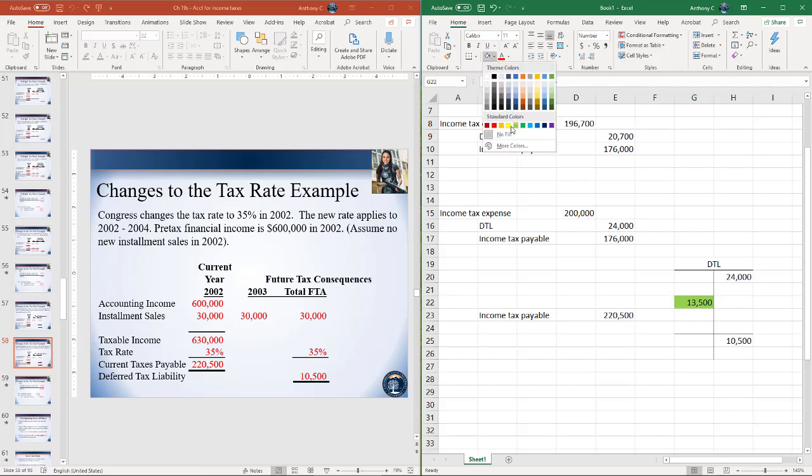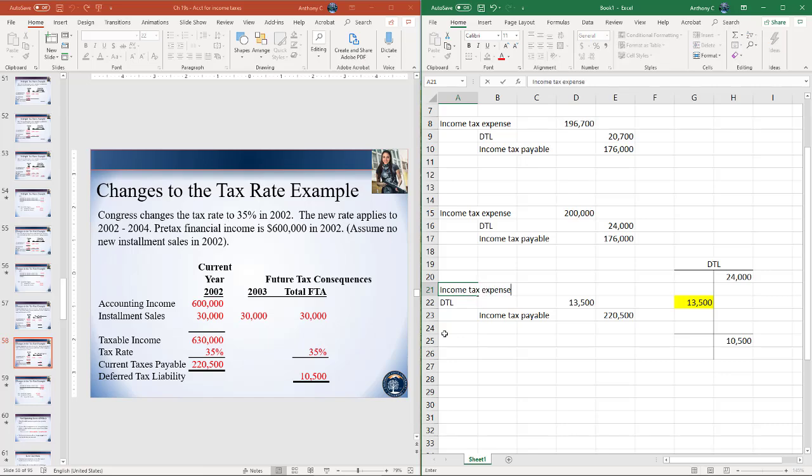This will be our plug number. Since we made a debit to the DTL account to get to our desired ending balance, we'll carry that through to our journal entry. And again, income tax expense should balance our journal entry here. So income tax expense will be the income tax payable minus the $13,500 decrease in our DTL.